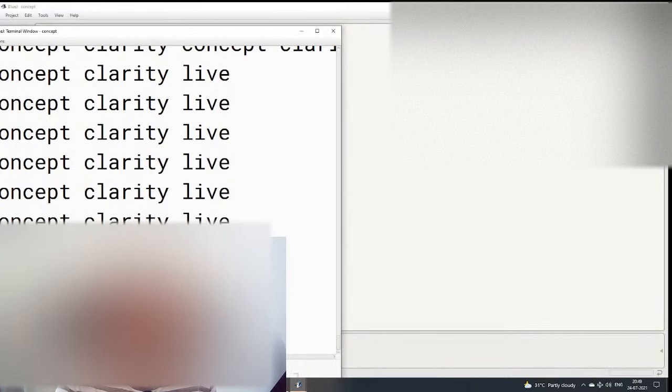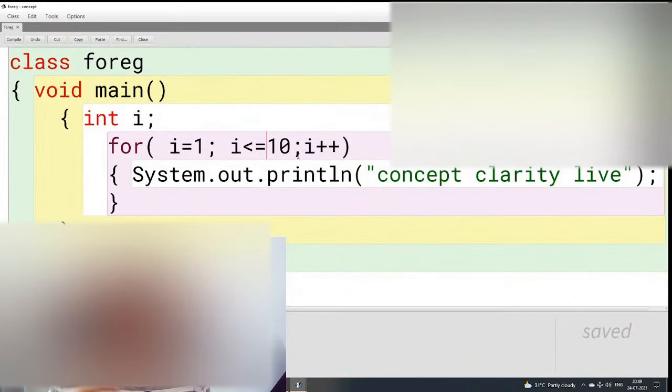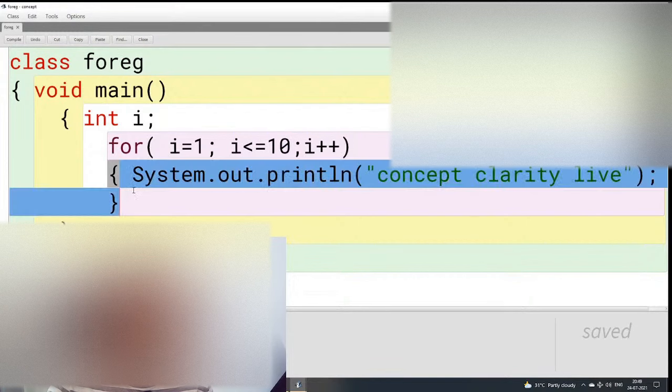The computer was so fast, it was able to produce these 10 lines for us, and that's why we were not able to see the blue bar. It was so fast, like a flash. But when it was an infinite loop, we were able to see the blue bar. This is knowledge that sometimes we are not taught. You should know how things are working, how an infinite loop is working. So I hope now you understand the working of the normal for loop, the basic terminology: this is the initialization, this is the condition checking, and this is the updation part. This is the body of the for loop, and then how to create an infinite loop.